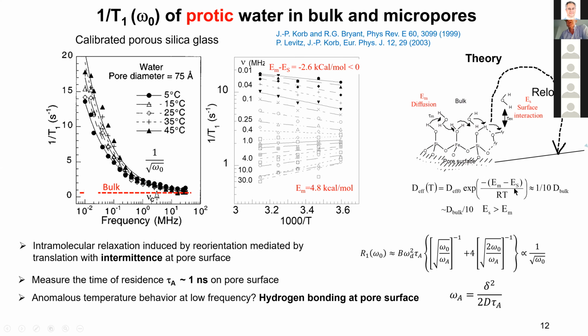And because the energy of interaction of the water molecule with the surface is about 10 times kT, this number is larger than this one, and you have a negative value here. And with Pierre Levitz, we introduced a theory that explained this 1 over square root of frequency, where a parameter now is the time of residence on the surface, which appears to be a nanosecond on the pore surface. So the anomalous temperature behavior at low frequency proved that you have hydrogen bonding at the pore surface.